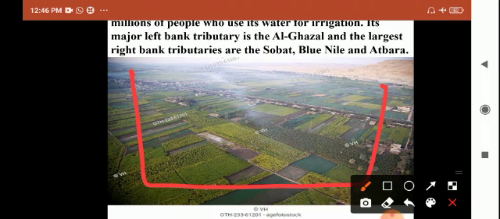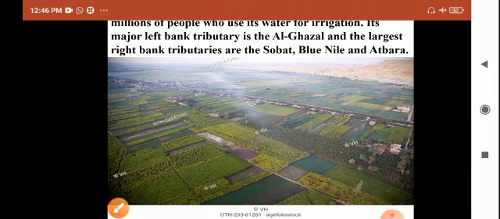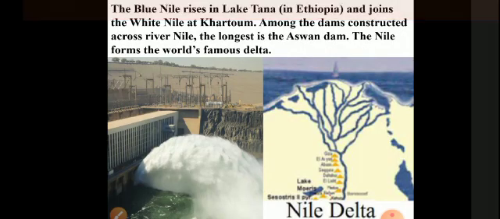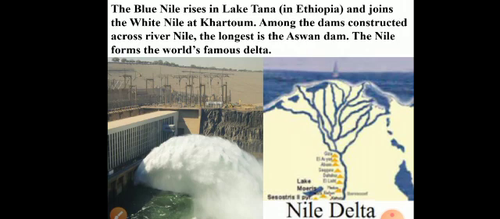Its major left bank tributary is the Bahr el Ghazal, and the largest right bank tributaries are the Sobat, Blue Nile, and Atbara. These are all tributaries, meaning small rivers. Later on, these rivers join the Nile River, especially the White Nile, which empties, meaning joins, into the Mediterranean Sea. The Blue Nile rises in Lake Tana in Ethiopia, an East African country, and joins the White Nile at Khartoum, a particular place.